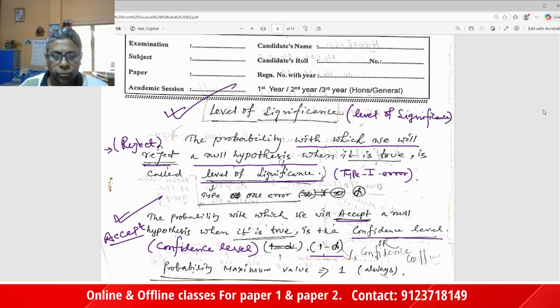The probability with which we will reject our null hypothesis when it is true is called the level of significance. This is very important. The level of significance is also called type 1 error. It is the probability with which we will reject a null hypothesis when it is true.